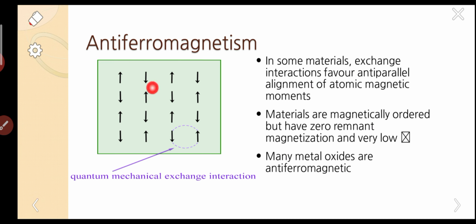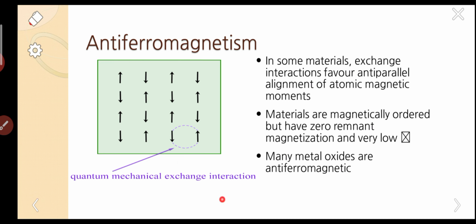This is anti-parallel to this, anti-parallel to this. Whenever there is an anti-parallel alignment of dipoles, those materials are called anti-ferromagnetic materials, and the magnetism exhibited by them is called anti-ferromagnetism.